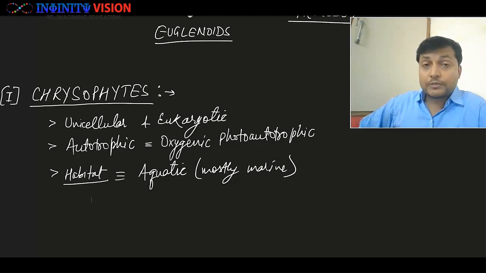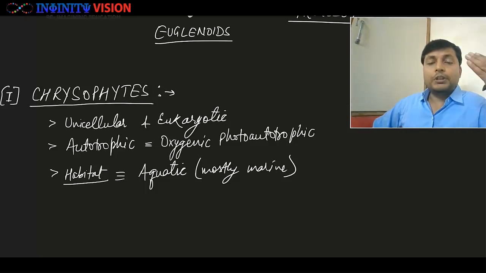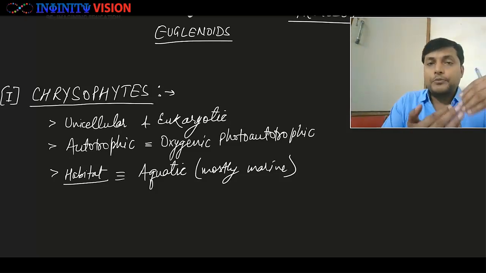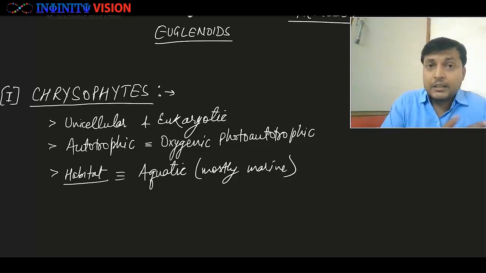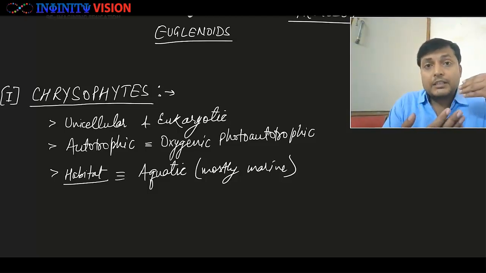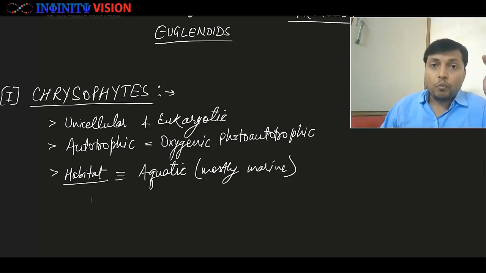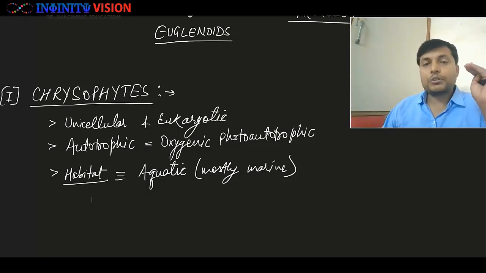And what kind of autotrophic? They are showing oxygenic autotrophic nutrition. So that is similar to your higher plants. Basically they will do photosynthesis in presence of light, and they will use water and CO2, and as a byproduct they are going to produce oxygen. Great. Habitat, where do you find them? You are going to find them in water, mostly in the sea water, marine water. Rarely in fresh water.